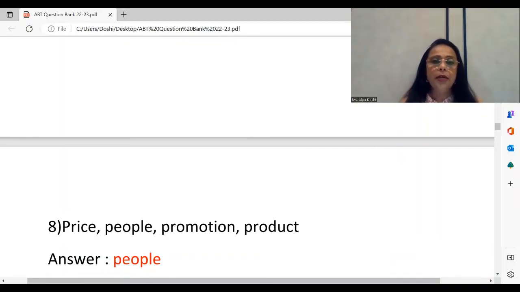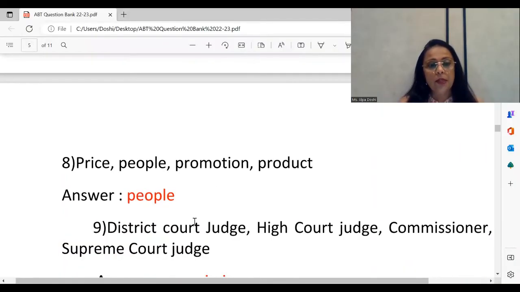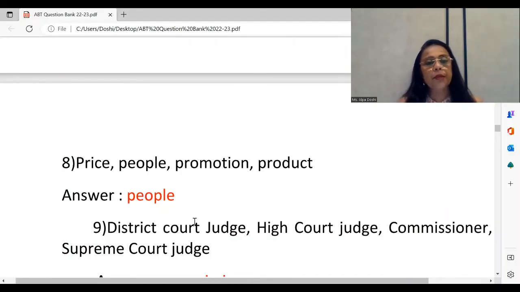There is another additional concept mentioned where it talks about the people. For now, please remember, chapter of marketing, out of price, people, promotion and product, the odd one out is people. A part of the 4 P's that you have, under which physical distribution is the 4th one. People is not the 4th P, and that's why it is the odd one out.